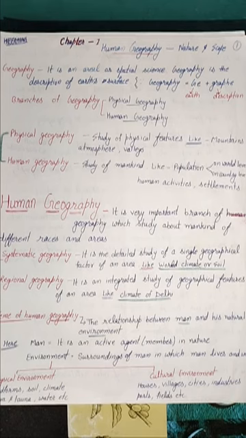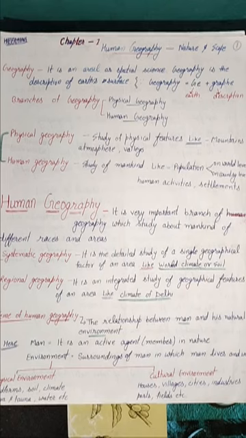Next, the theme of human geography: the relationship between man and his natural environment. Theme means here we study the relationship of man and the natural environment. Here, man is an active agent in nature. Why is man an active agent? Because man is always busy in different kinds of activities. That's why he is called an active agent or member in nature.